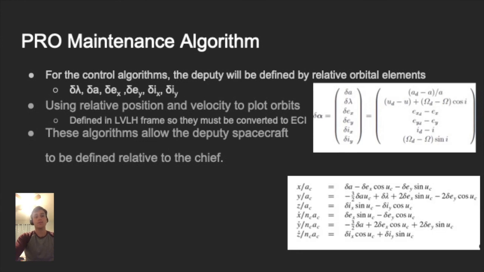But the relative position and velocity vectors are shown by the algorithms on the bottom, and these are defined in the LVLH frame, while the chief's orbit, in terms of position and velocity, is defined in the ECI frame. Therefore, we must convert the coordinates from the ECI frame into the LVLH frame, apply these algorithms, and then convert them back into the ECI frame to accurately model the orbit.